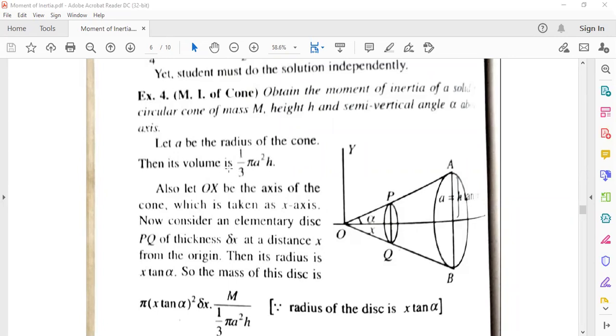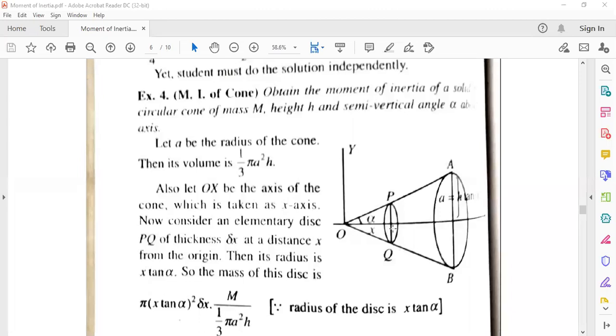1/3 pi r square is the area into height, that is 1/3 pi r square h. Also let OX be the axis of the cone, which is taken as the x axis. Now consider an elementary disk PQ of thickness delta x at a distance x from the origin. Then its radius is x tan alpha. From the trigonometry we got it.